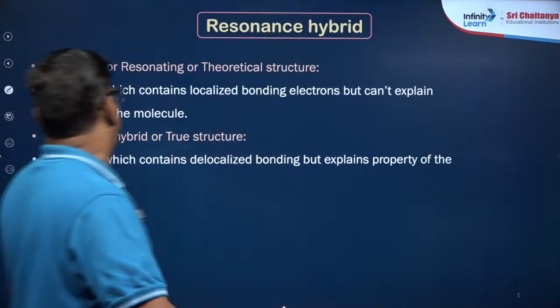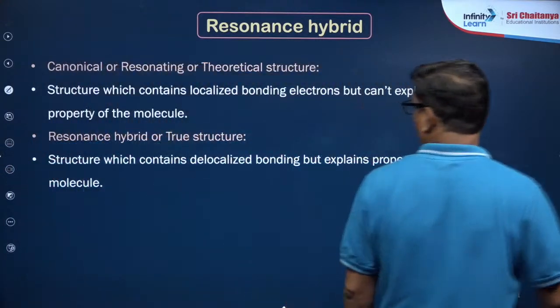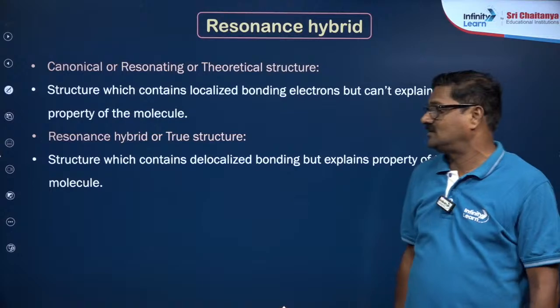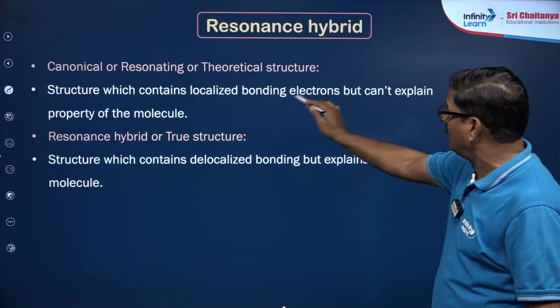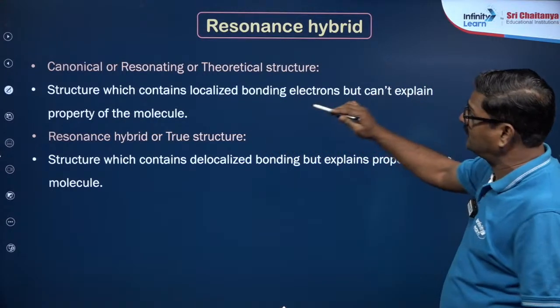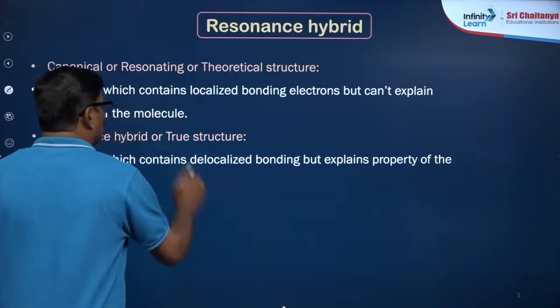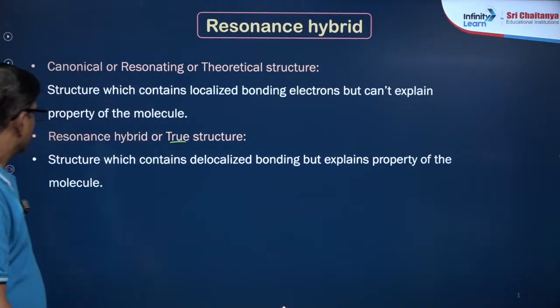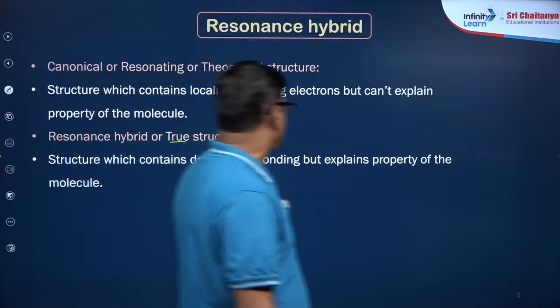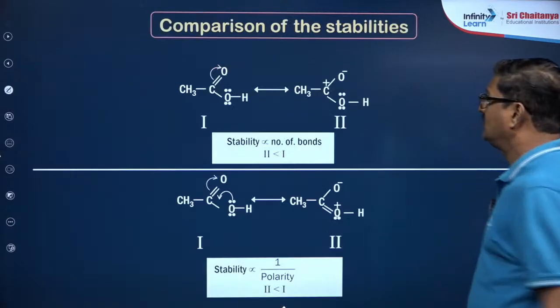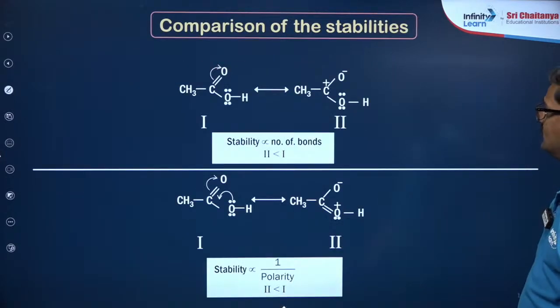Talking about canonical or resonating or contributing structures: these are theoretical structures. They contain localized bonding electrons but can't explain the property of the entire molecule. Of course, the resonance hybrid is a true structure. It is always true. It contains delocalized bonding and explains the property of the molecule. So let's see a comparison of the structure of the molecule.